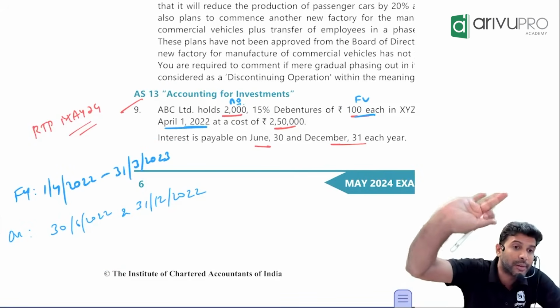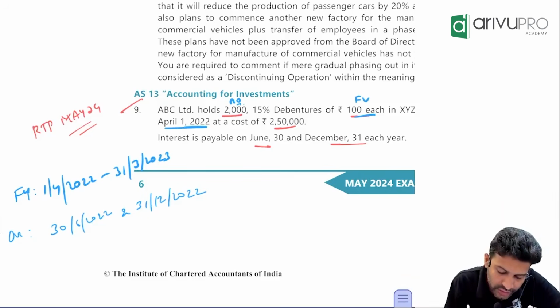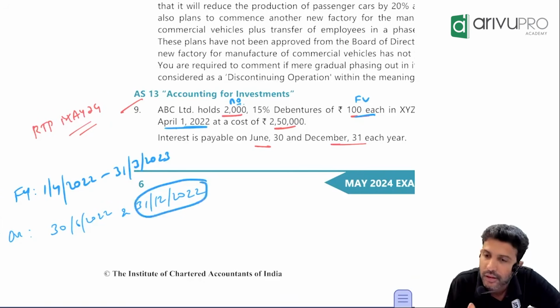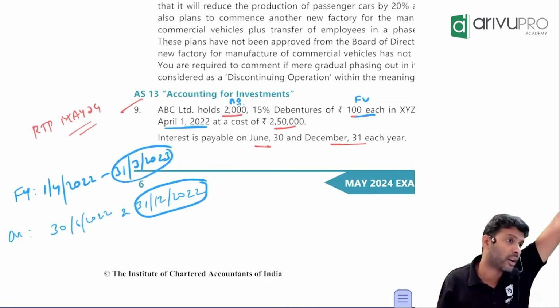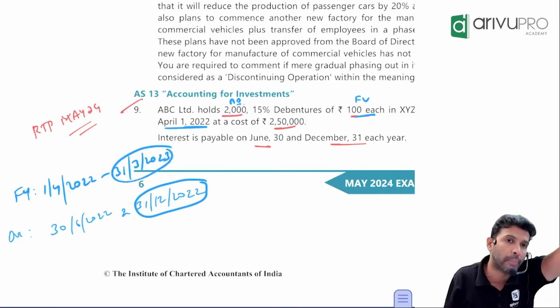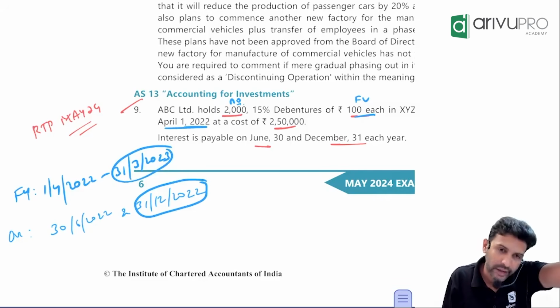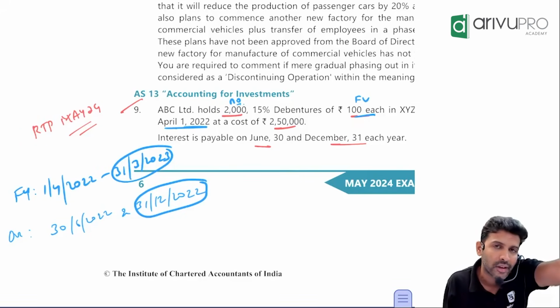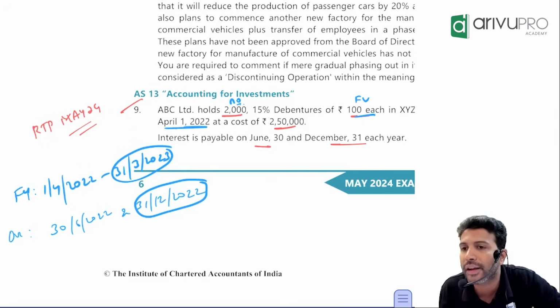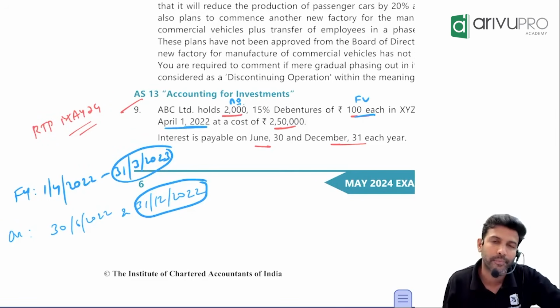Imagine last year. You have received the interest till which date? 31st December. But your year ends on March. That means last year, January, February, March, was it accrued? Yes. But did you receive interest? No. That means last year you would have shown interest accrued as a closing balance. Last year's closing will become current year's opening. How many months? 3 months.